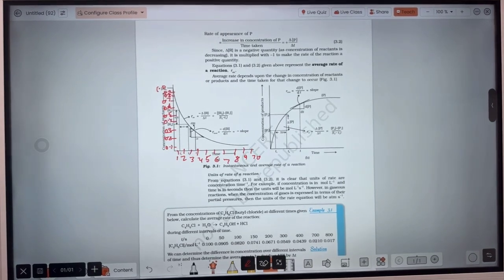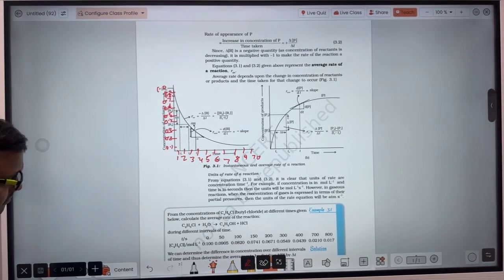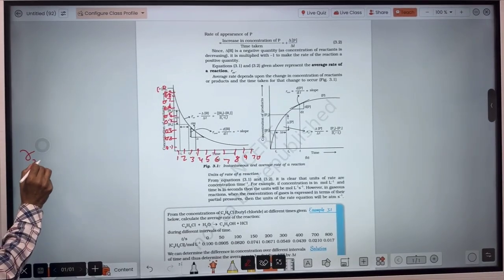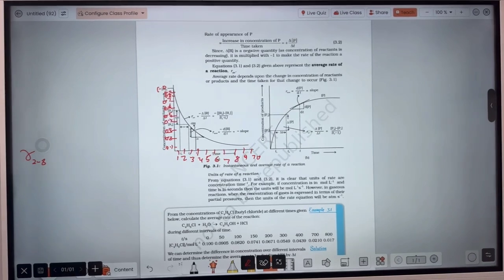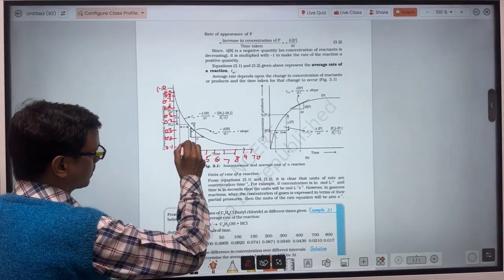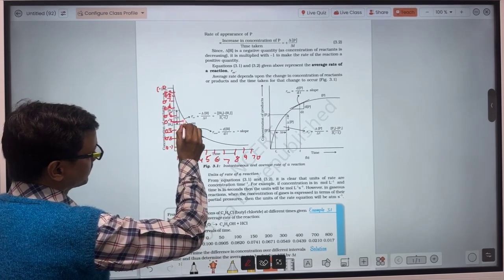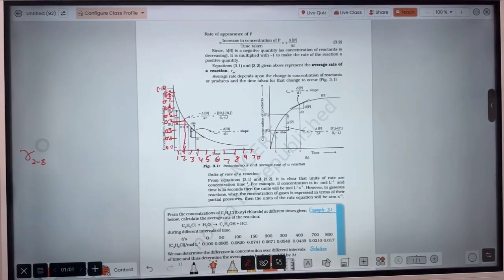Suppose you have to find the average rate of reaction from t equal to 2 seconds to t equal to 8 seconds. So go on the graph. At t equal to 2 seconds, the concentration is nearly 0.4. That is the initial concentration.